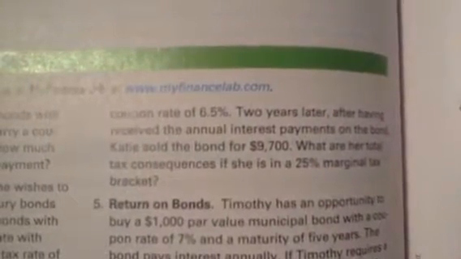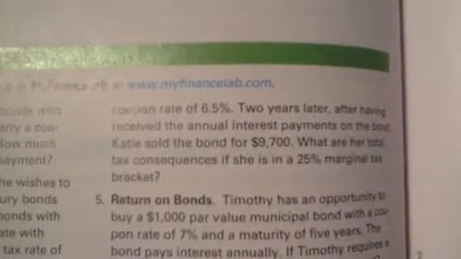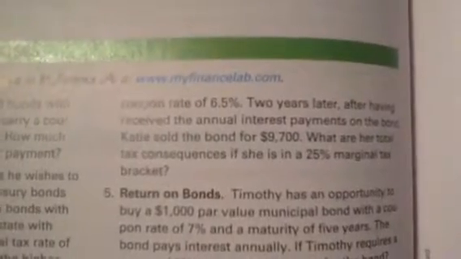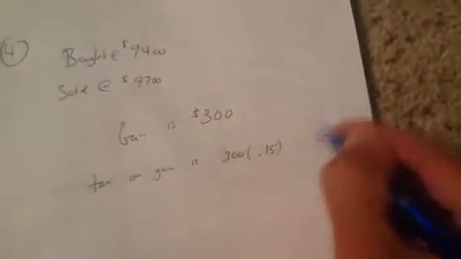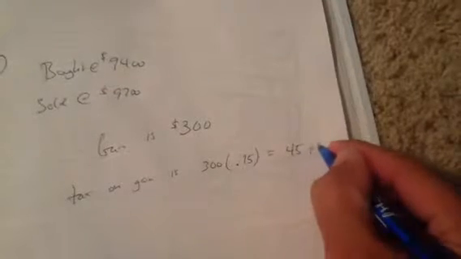But she held it for more than a year. It says 2 years later, right? So that means the 25% is not the tax rate. It's the 15% capital gains tax rate for a long-term capital gain. So here her tax is 300 times 15%, which is 0.15, and that's $45 in tax.